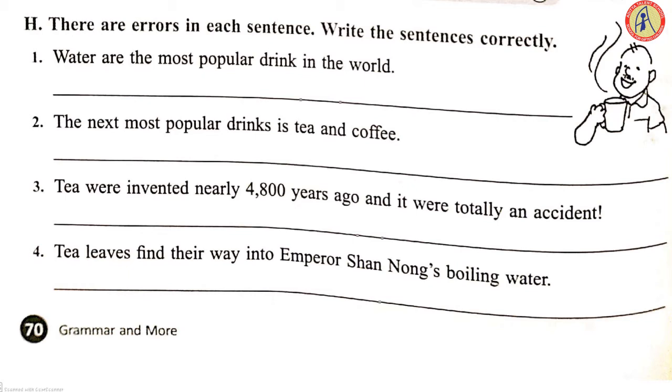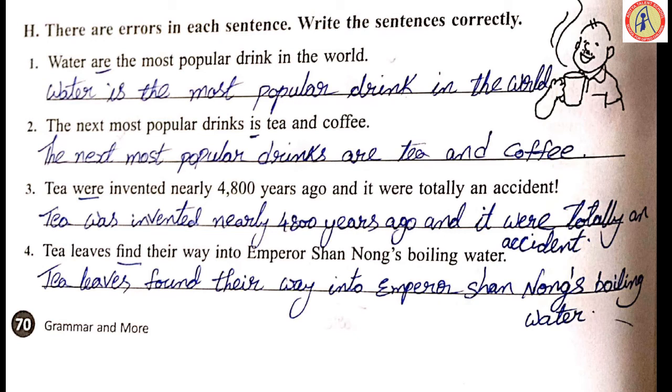H Roman, there are errors in each sentence. Write the sentence correctly. Water are the most popular drink in the world. Can water be taken as plural? No. So we have to identify the error are and write the sentence correctly. Water is the most popular drink in the world. Second, the next most popular drinks is tea and coffee. Drinks, talking about the plural, followed with a plural verb, is turned into are. The next more popular drinks are tea and coffee.